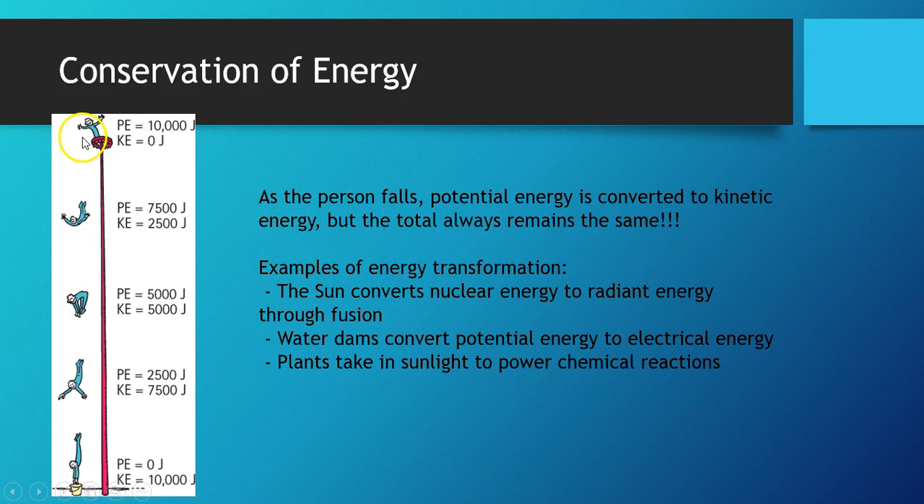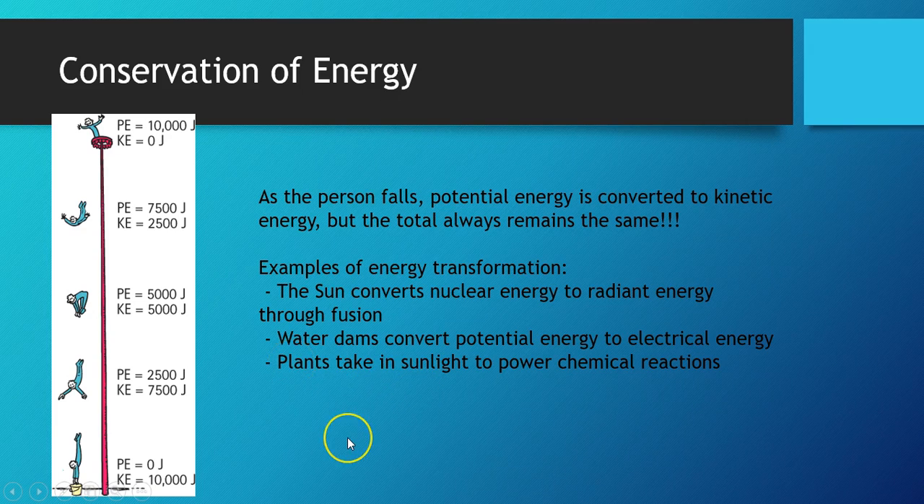In addition to converting gravitational potential energy to kinetic energy, there are other ways that energy can be transformed. For example, the sun uses the energy from nuclear reactions inside the core of the sun to generate radiant energy in the light of photons and radiation that then make their way out of the sun. Water dams convert potential energy of water to electrical energy. So the water moves over the dam, spins a turbine. That turbine generates electrical energy.